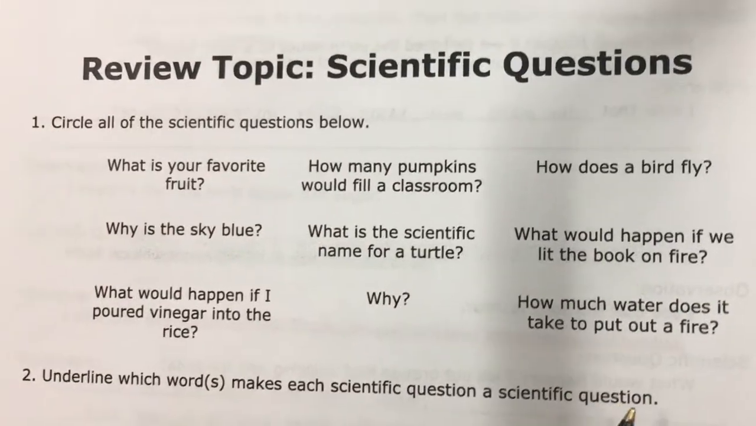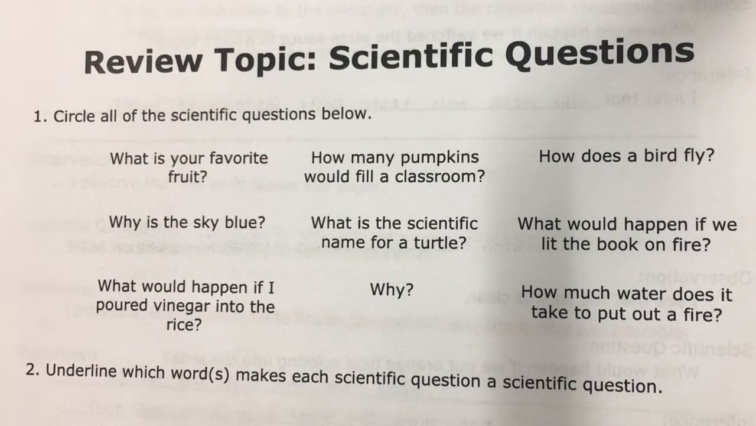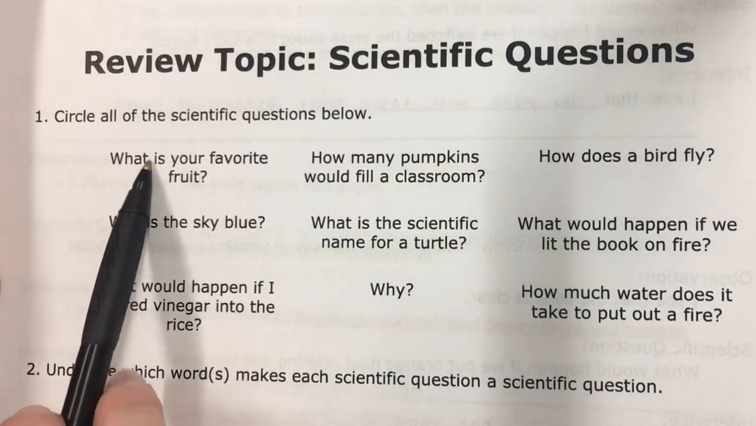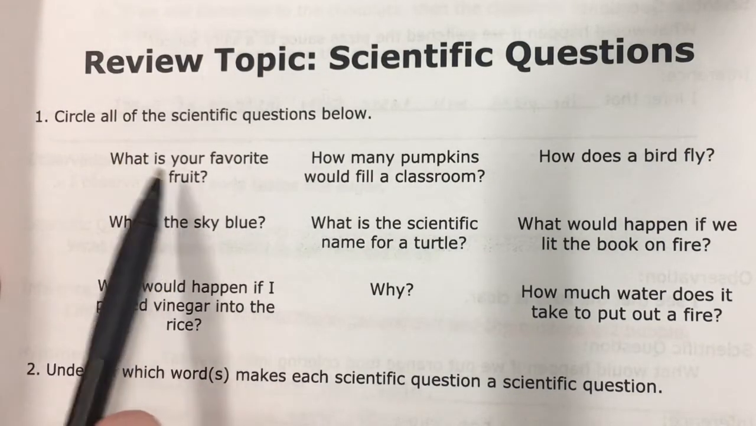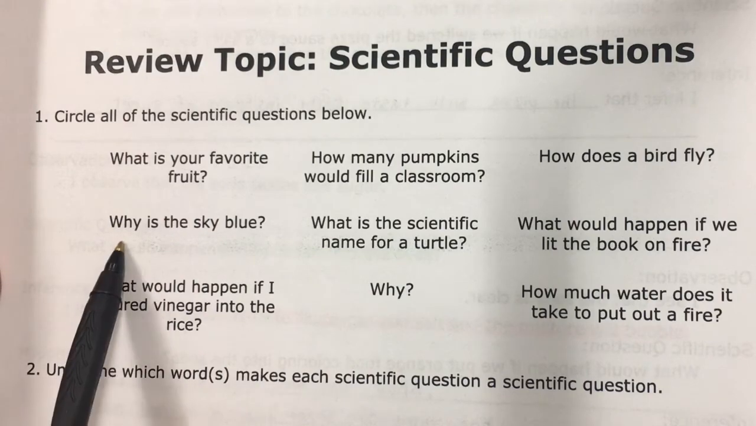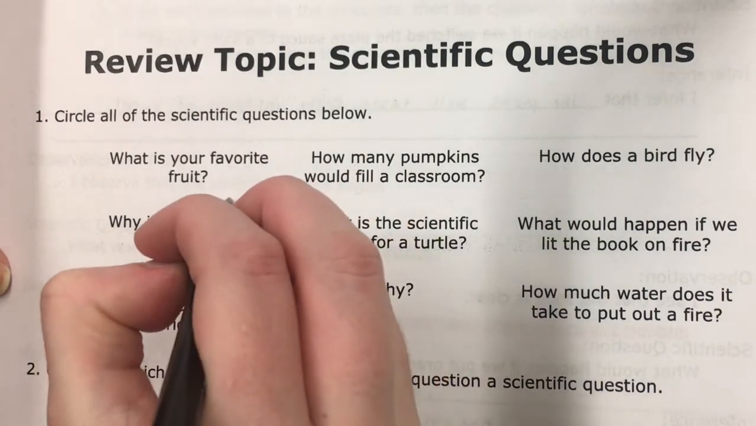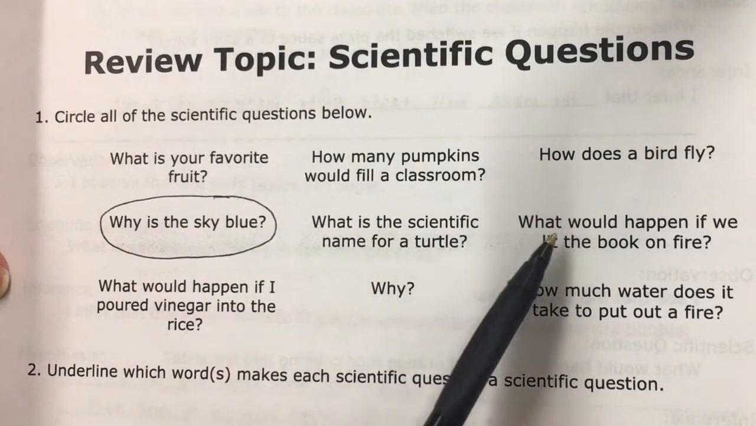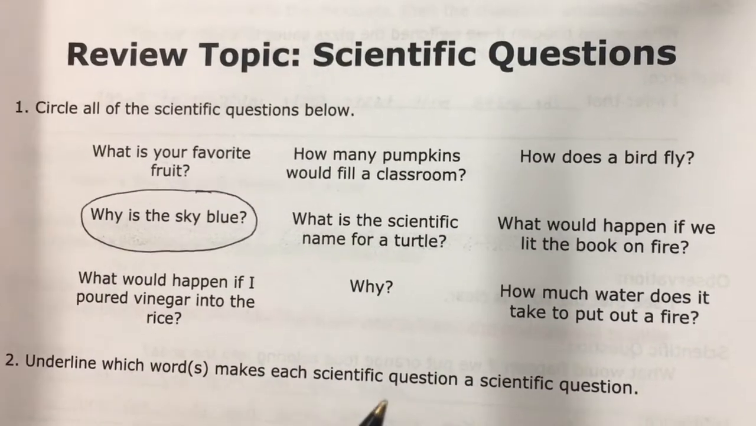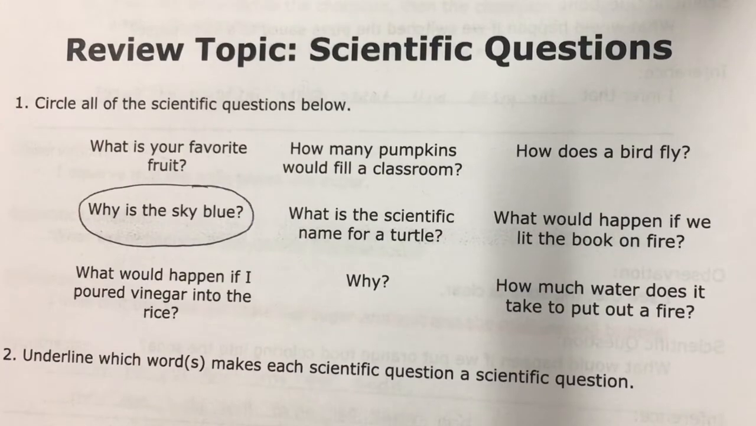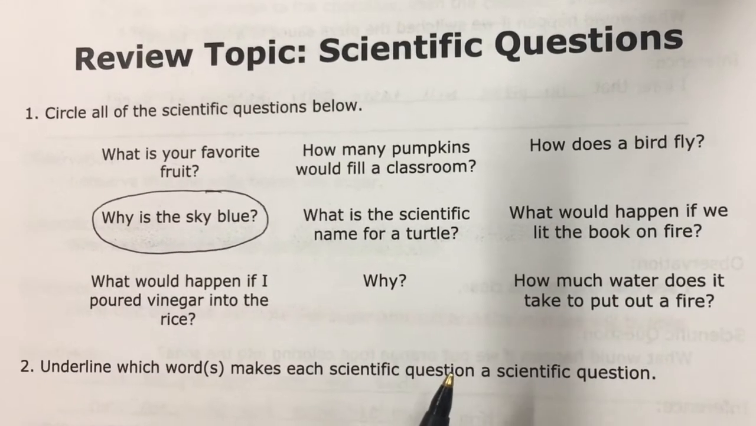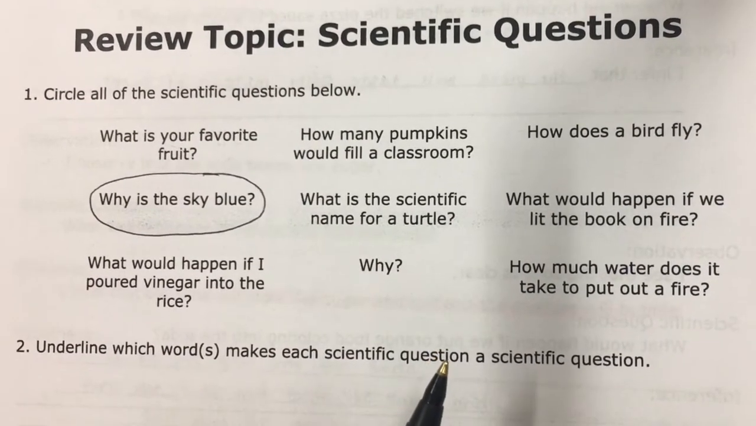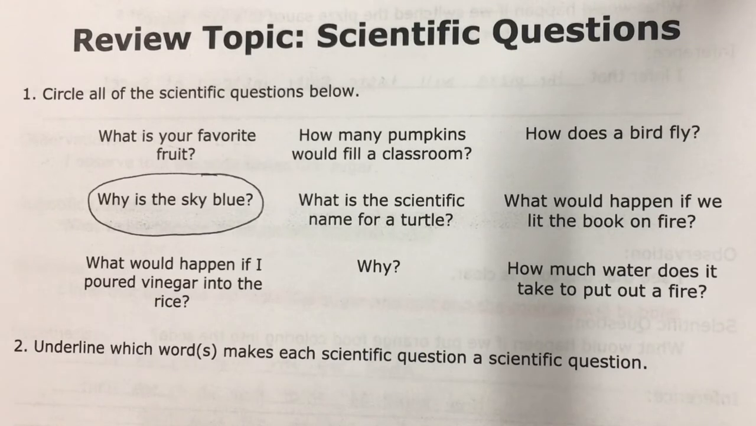Okay, review topic, scientific questions. So circle all of the scientific questions below. So I know that what is your favorite fruit is not a scientific question, so I'm not going to circle that. Why is the sky blue is a scientific question, so I will circle that one. Go ahead and go one by one and circle if it's a scientific question, and do not circle if it's not a scientific question. Okay, and we're going to be going over the answers now. So if you haven't finished, go ahead and pause this video.